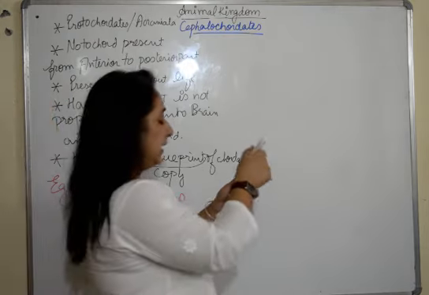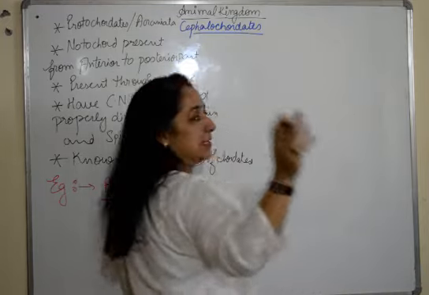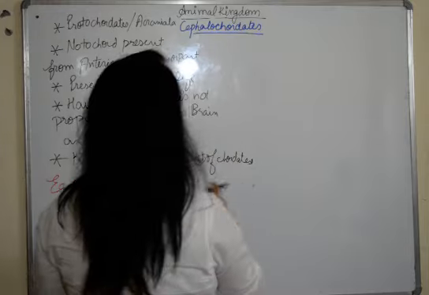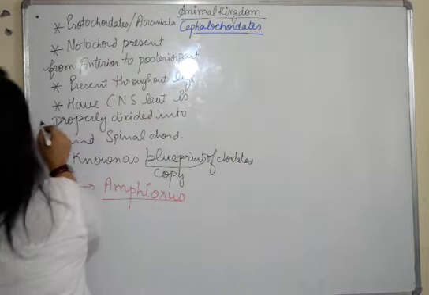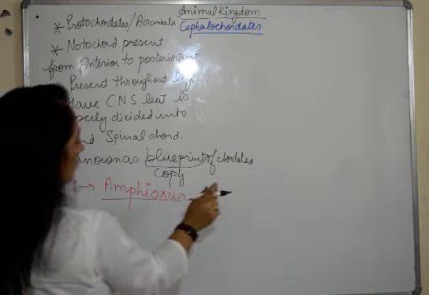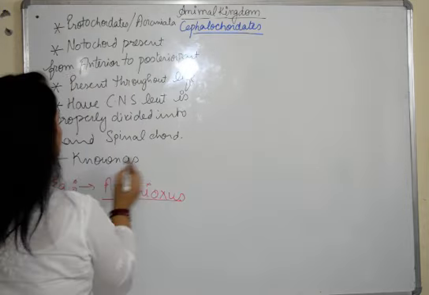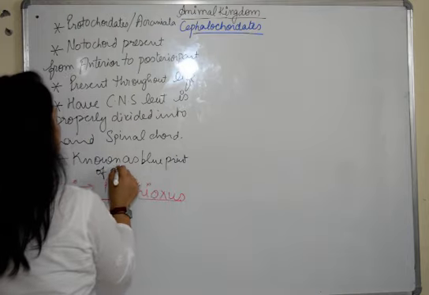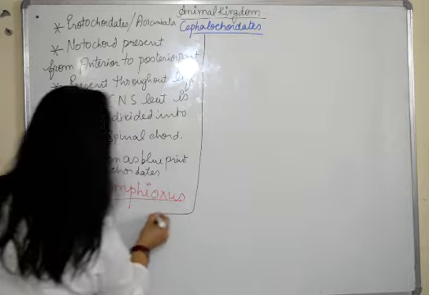Now, if we see the diagram or structure of Amphioxus, first of all, it has a streamlined, fish-like body. I'll be needing some space. Brain and spinal cord, I'll write it here. Blueprint of chordates. Fine. So we'll make some space here.